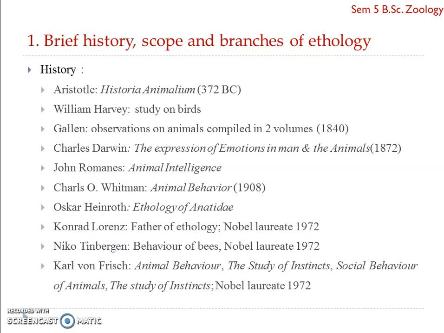His most significant discovery was that bees have an extensive communication system. That is, bees have two types of dances. One is the waggle dance and the other is the round dance, and through these they communicate with other members of their beehive. So they can communicate with their conspecifics by way of dance behavior. And what do they communicate actually? They communicate the exact position of the sun from the hive, then the position of flowers or the food from the hive, and the type of flowers are also communicated.